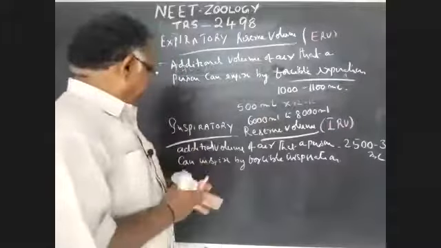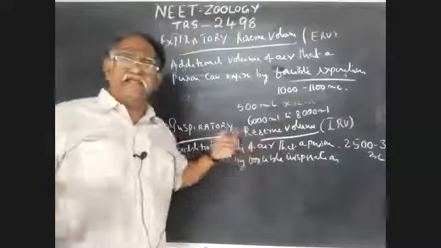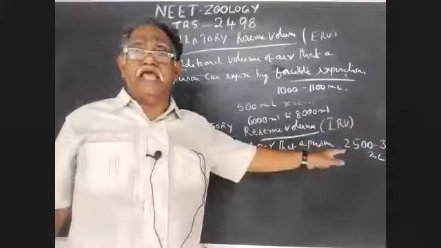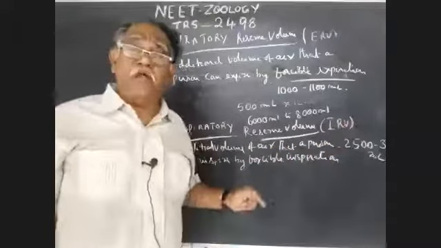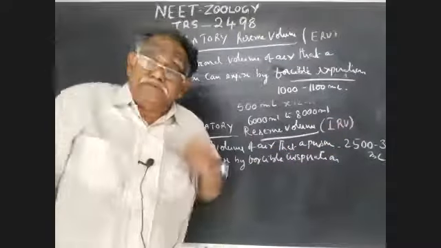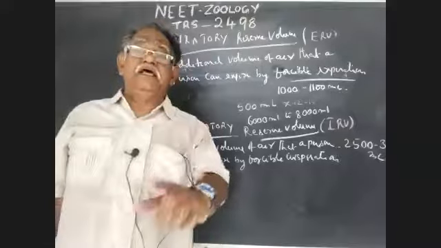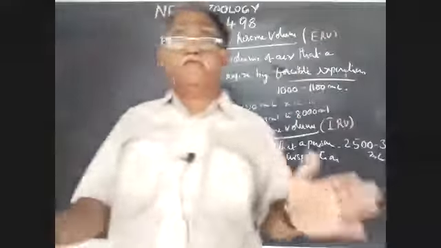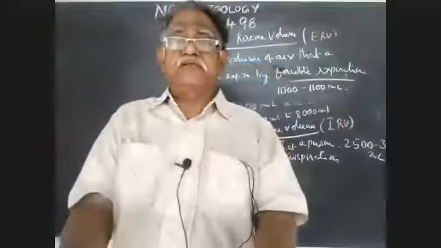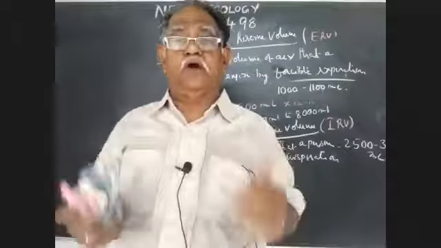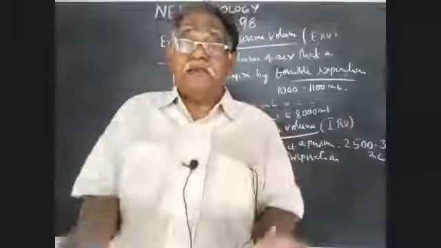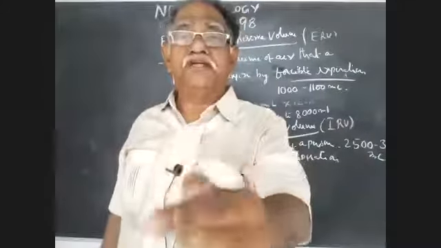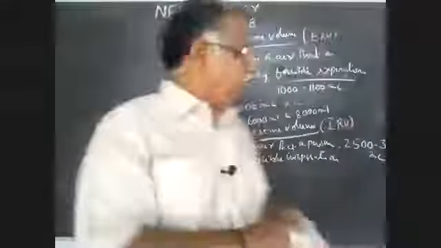In contrast, the additional volume of air that a person can inspire by forcible inspiration is 2,500 to 3,000 ml. The additional volume of air expired by a person by forceful expiration is the expiratory reserve volume. In normal expiration, we release some amount of air, that is tidal volume. Beyond that, if you expire some more air, then it is ERV.